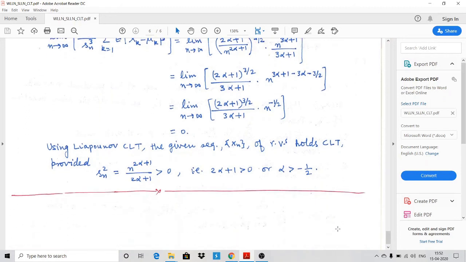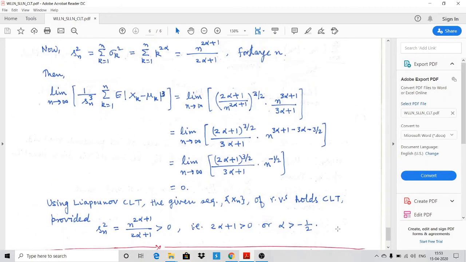There are many examples, and I have discussed only one example. So this was about the central limit theorem.